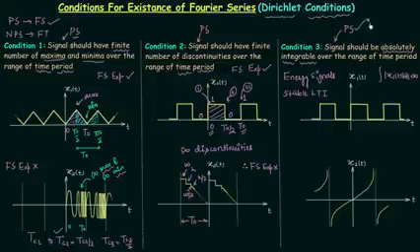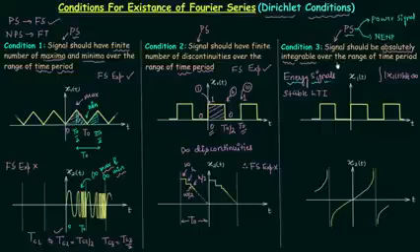The first possibility is that it can be a power signal, and the second possibility is that it can be neither energy nor power signal. It can never be an energy signal, and we already know energy signals are absolutely integrable signals. So why do we have this word absolutely integrable associated with the periodic signal in condition number 3?